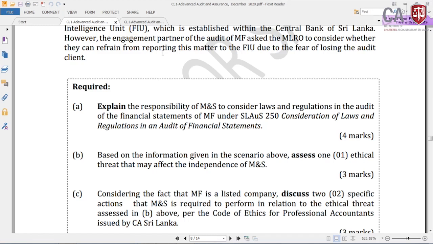If you are getting an income from one client of more than 15%, the self-interest and intimidation threat is high. If it is a PLC, it is very clear in the Code that you have to do 2 things. You have to communicate to those charged with governance, and you have to do an external review at the end of the second year. At the end of the second year.